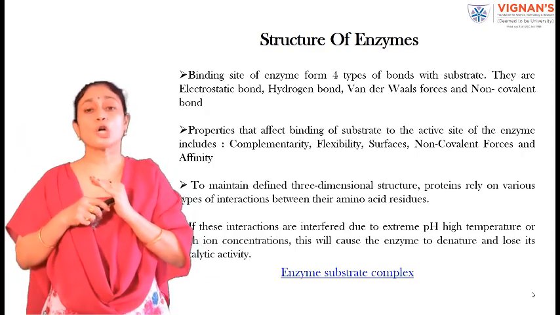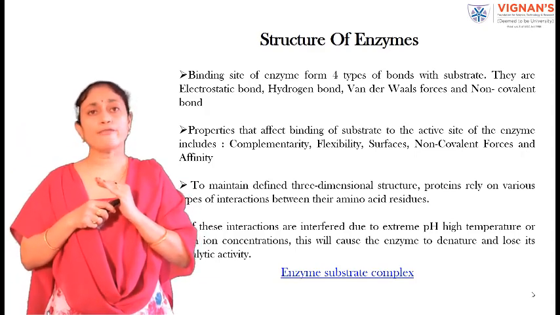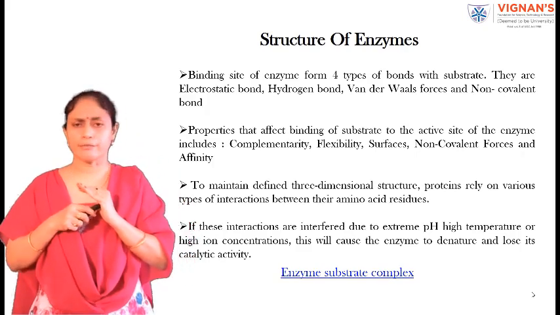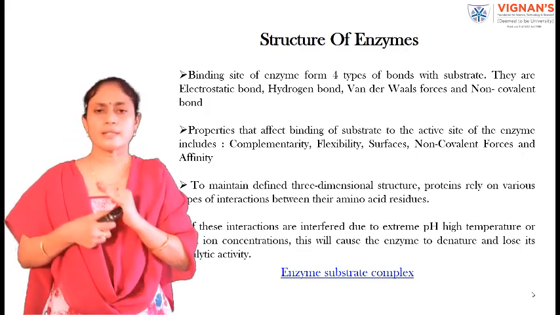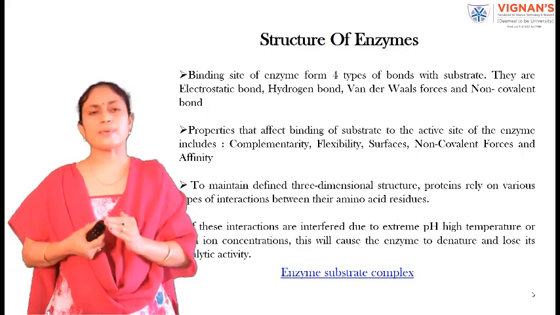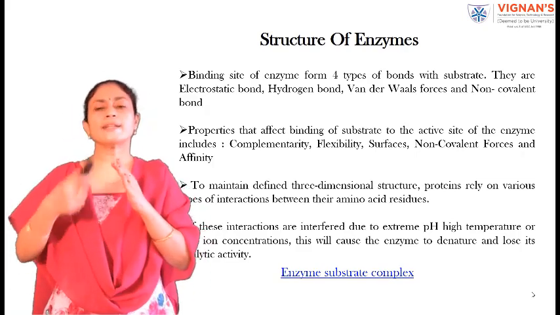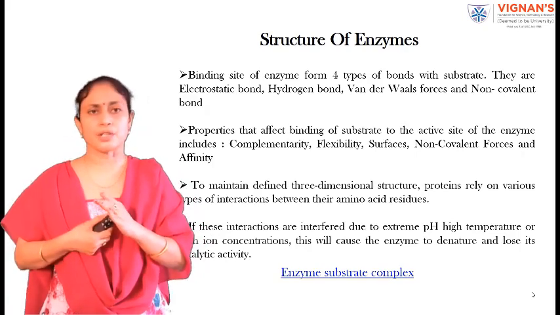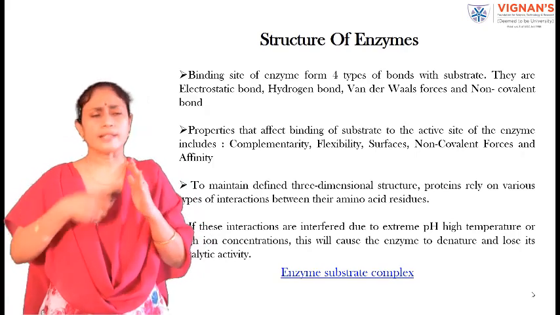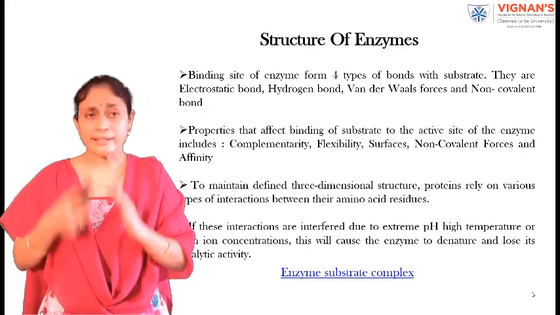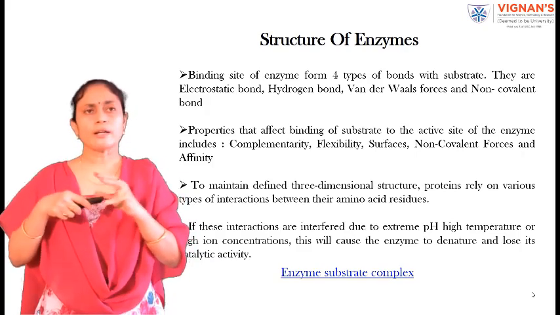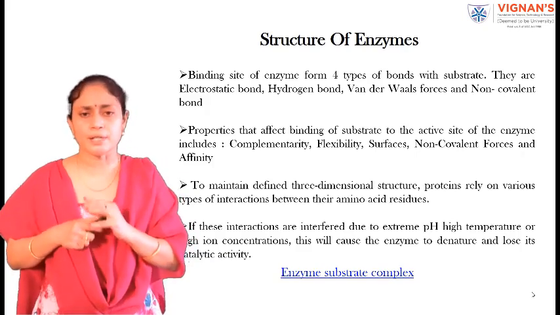It's mostly complementarity and affinity. Along with that, we can see flexibility as well as the non-covalent forces. To maintain a definite three-dimensional structure, a protein relies on various sorts of interactions between the amino acid residues.